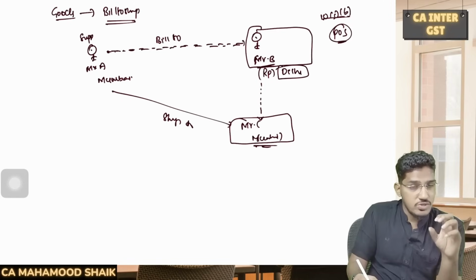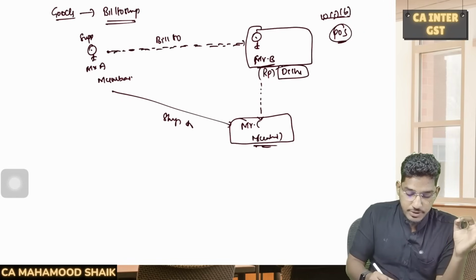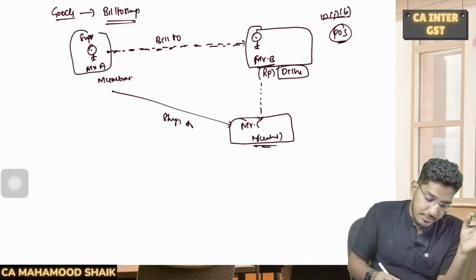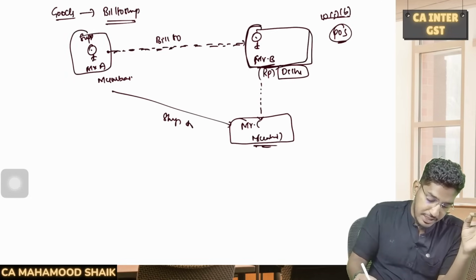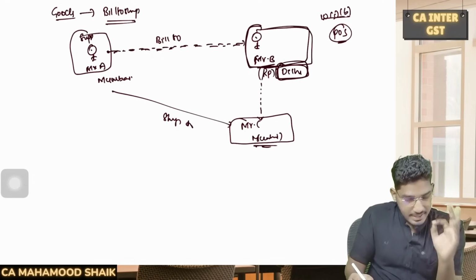Sir, this is not where the goods have come, no, but still section 10 subsection 1 clause B says in case of a bill to ship to transaction, for the transaction between Mr. A and B, which is a typical bill to ship to transaction, the place of supply will be the location of the recipient, which is Mr. B. So here the place of supply will become Delhi.